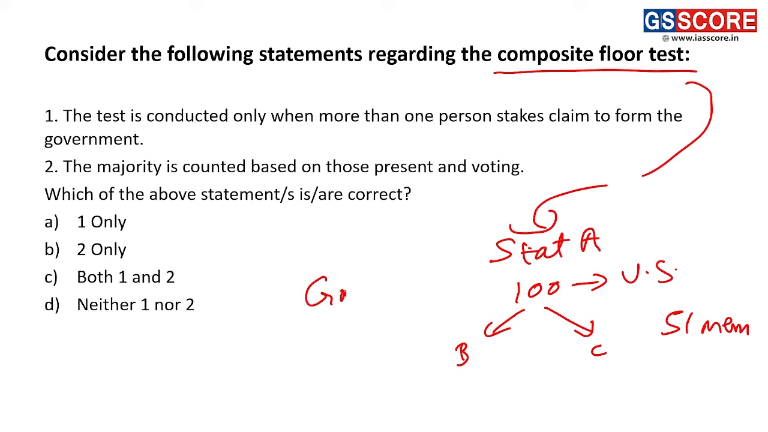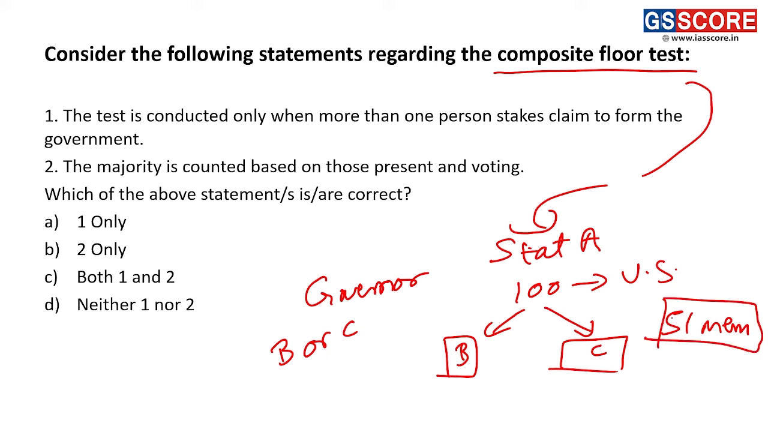In this case, what will the governor do? He will ask for simultaneous voting of the members of the Vidhan Sabha for B and C. The members will be given the option of voting for B or voting for C. In this voting, whoever gets 51 members on his or her side will be declared and appointed as chief minister by the governor. This is what composite floor test is.